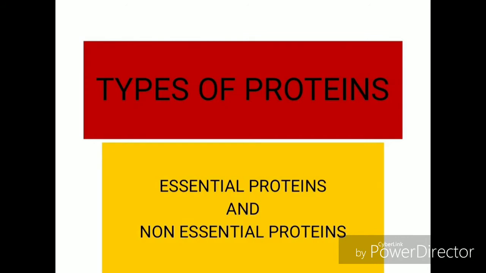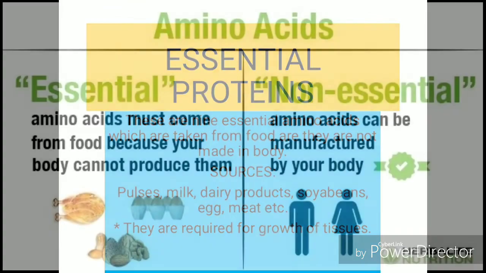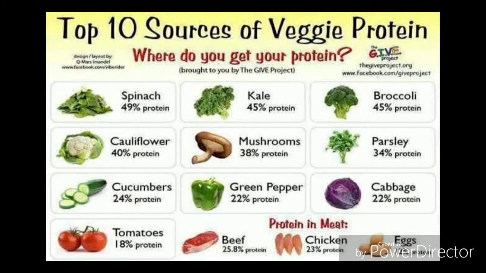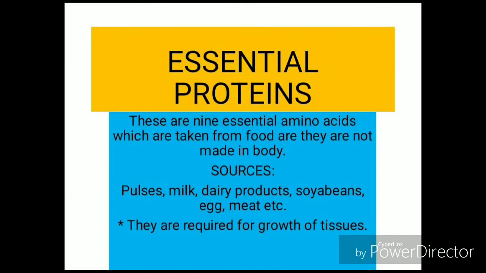Types of proteins. There are two types of proteins: essential proteins and non-essential proteins. First one is essential proteins. These are 9 essential amino acids which are taken from food and are not made in the body. Some sources of essential proteins are pulses, milk, dairy products, soya beans, egg, meat, etc. They are required for growth of tissues.